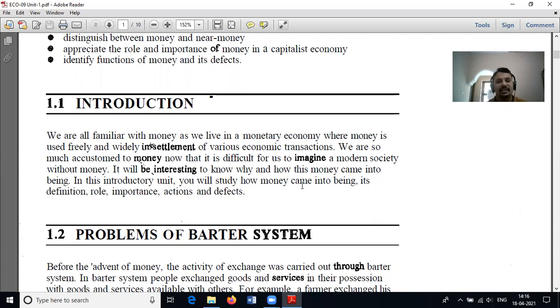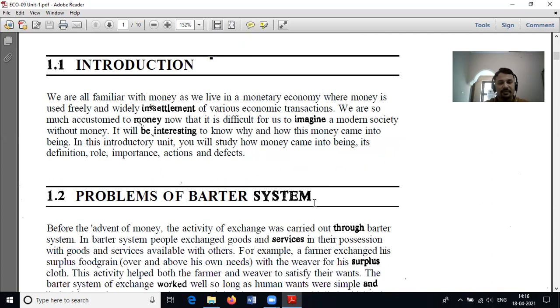Firstly, what is money? Money means what we deal in our monetary economy. It can be used freely and widely for the settlement of various economic transactions.